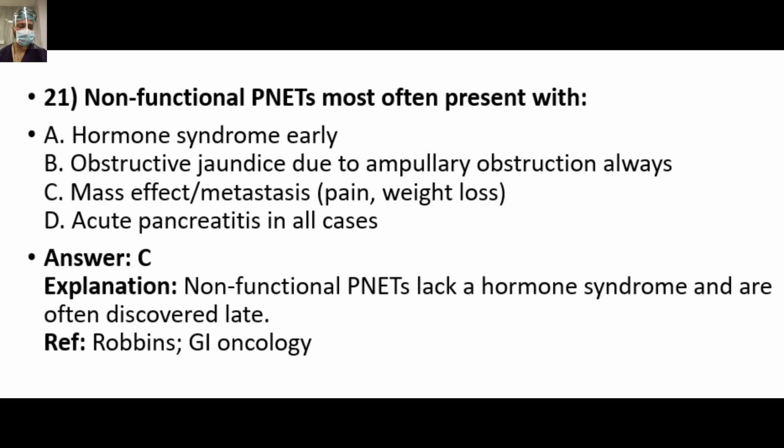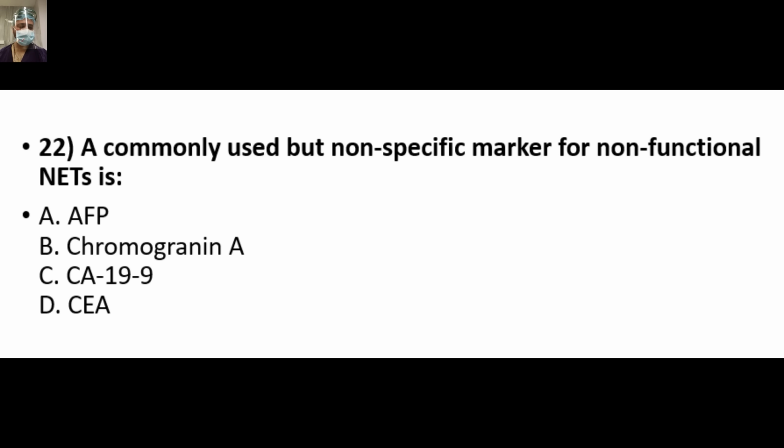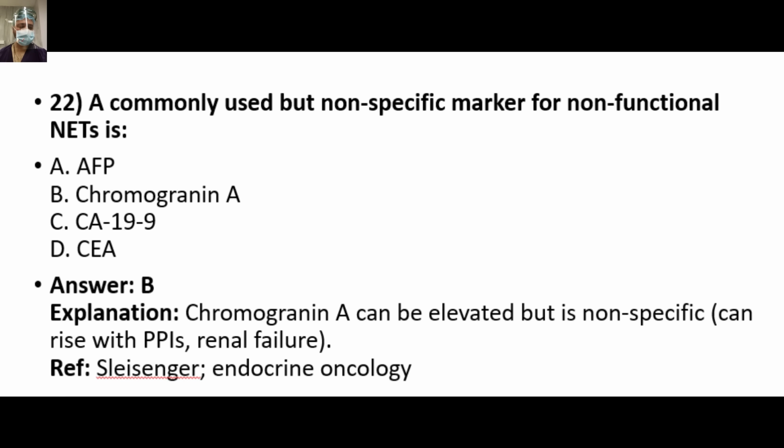So answer is C. Non-functional PNETs lack a hormonal syndrome and are usually discovered very late. A commonly used but non-specific marker for a non-functional NET is B, Chromogranin A. It can be elevated but it is non-specific, and can rise with PPI use and renal failure.